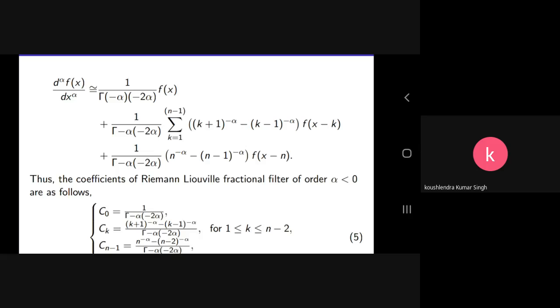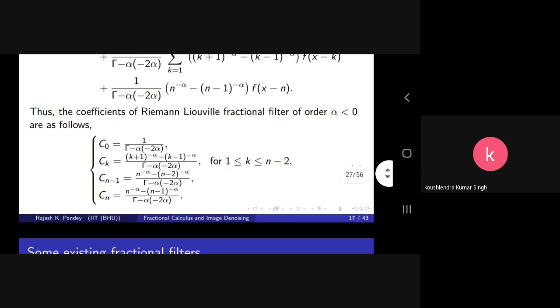Comparing the coefficients of this discretization process, the main idea is that the step size is taken as 1 pixel. For more derivation about this, you can go through that paper. The filter coefficients are C0, C1, C2, and Cn, given by equation number 5.